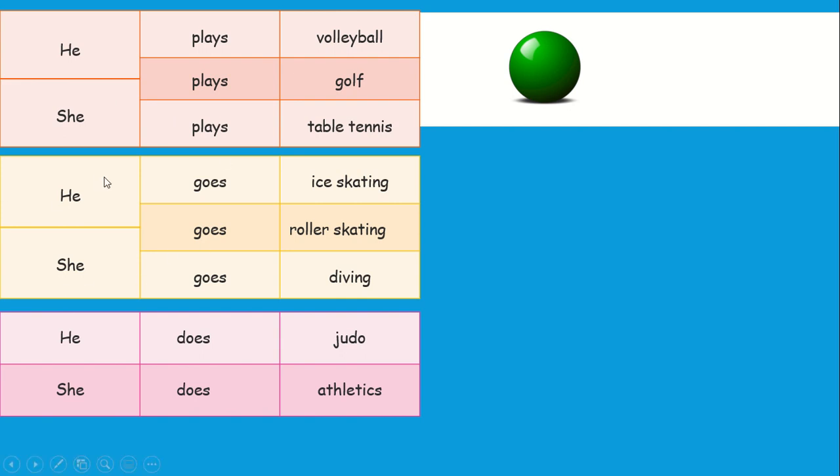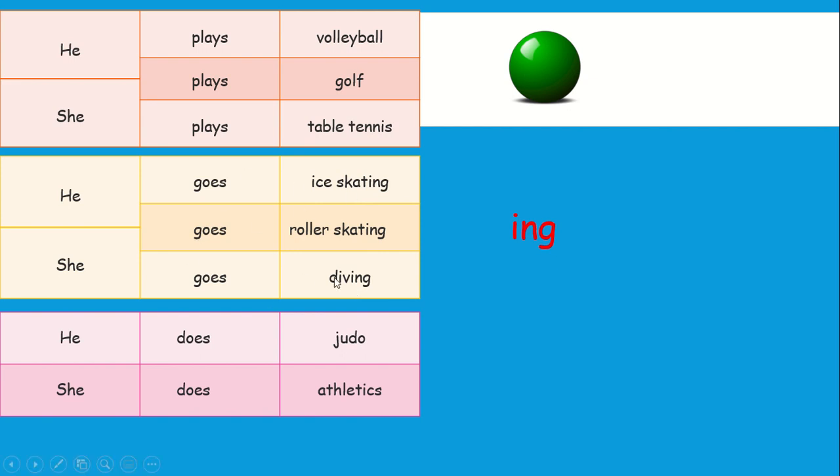The second one, he goes ice skating. He goes roller skating. Look here, look at this. The end of this sport, we have what here? ING. Well done. Excellent.